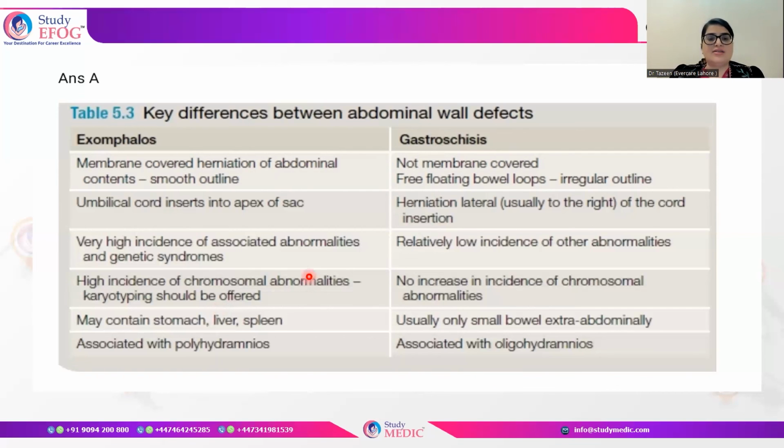So these are the differences. The risk of associated abnormalities, genetic syndromes, and karyotypic abnormalities is more in exomphalos. It is associated with polyhydramnios, whereas gastroschisis is associated with oligohydramnios. The risk of anomalies is less, and it is actually a lateral herniation of the cord insertion, which you have to keep in mind.